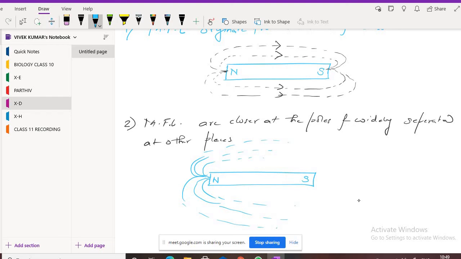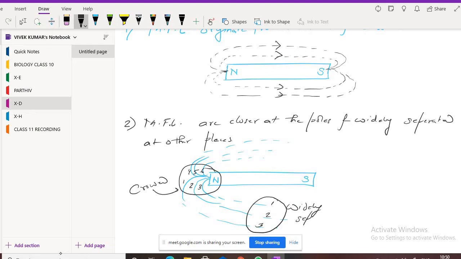Can you see that near the poles, how many magnetic field lines you can count here? One, two, three, four, five, six. So there are six magnetic field lines. But at other places, how many magnetic field lines can you see? One, two, three. That means magnetic field lines are crowded at the poles and widely separated at the other places.